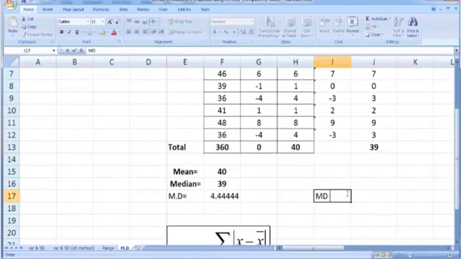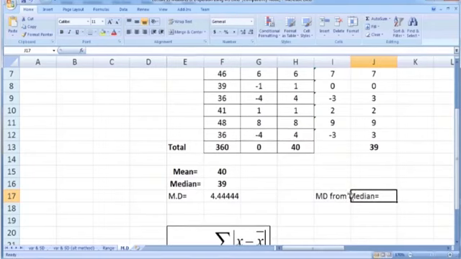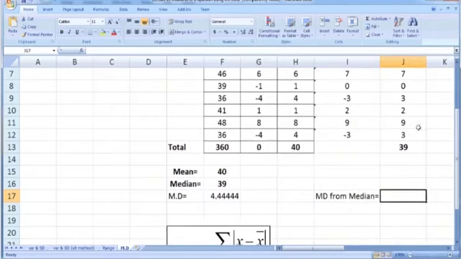So mean deviation from median is equal to this sum, which is 39, divided by n, which is 9, so it is 4.33. So this is how we can use MS Excel to calculate mean deviations.